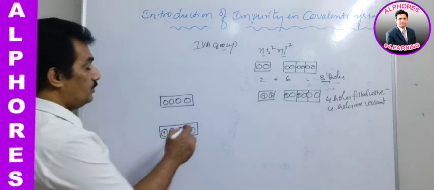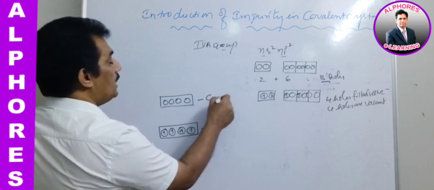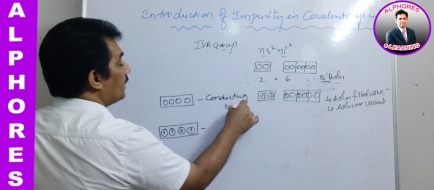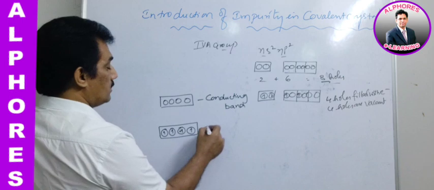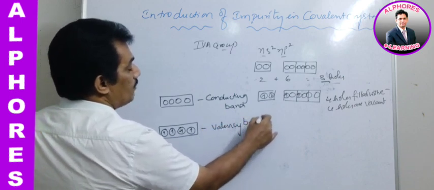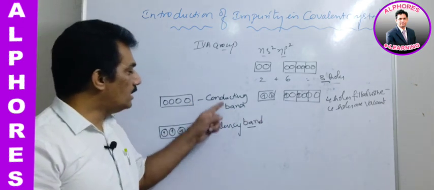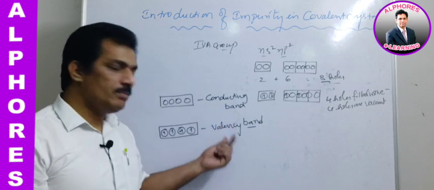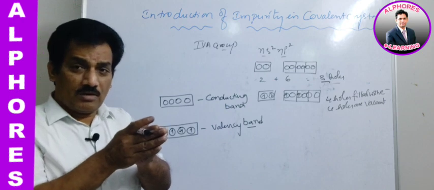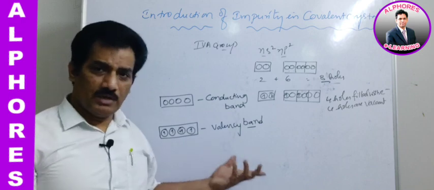Now just you observe, this is known as conducting band, and this is known as valency band. Valency band and conducting band. Why is it valency band? Because it is nothing but the band, the segregation of all the holes which are filled with electrons. Valence electrons are segregated here. They are arranged here. That's why it is valency band.